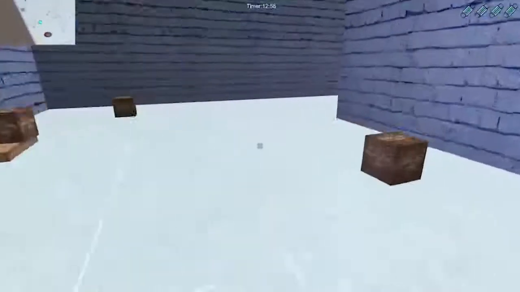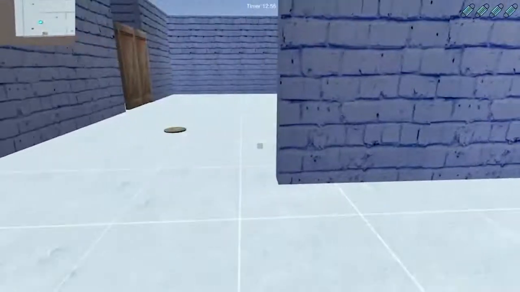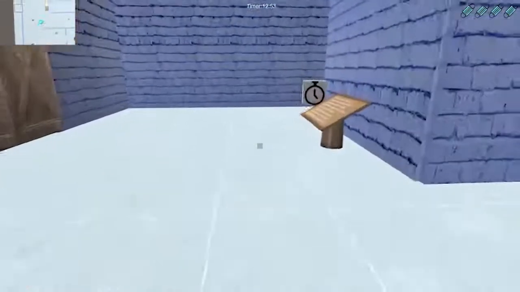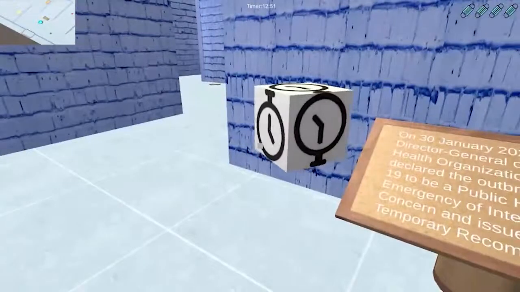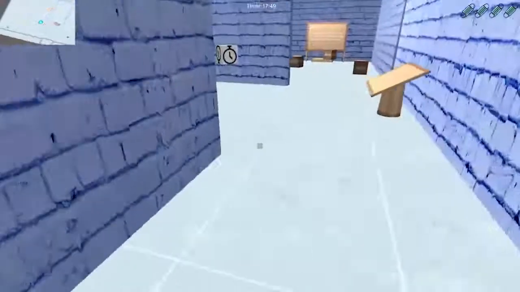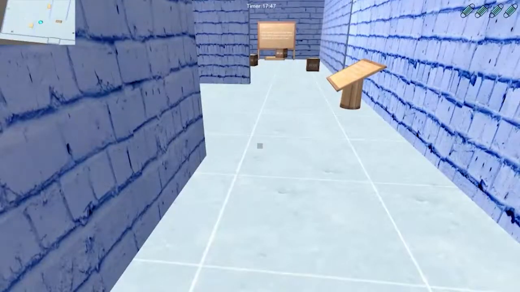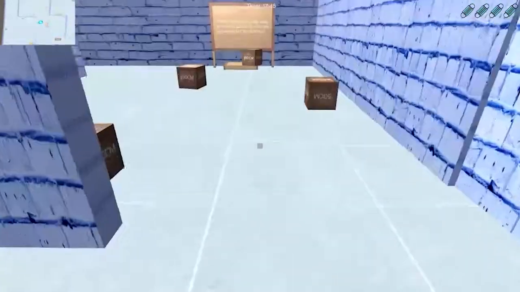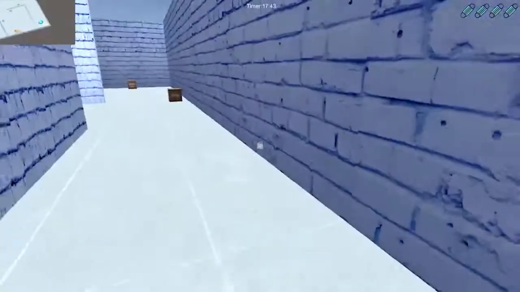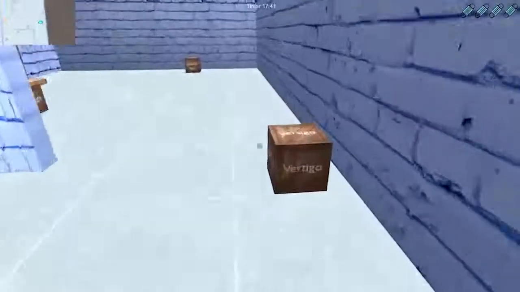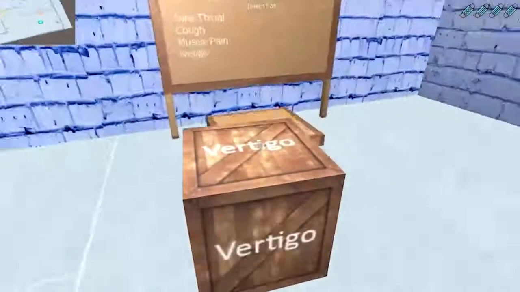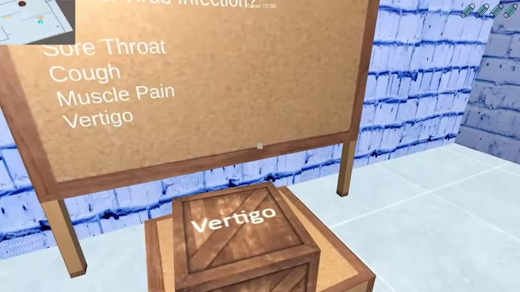If I walk into the virus, my character will give out a sound effect. This is the add time box. If you walk onto it, the timer will increase its time. You can see the timer at the middle top of the screen. So right now we have 17 seconds left. Let's keep answering questions.